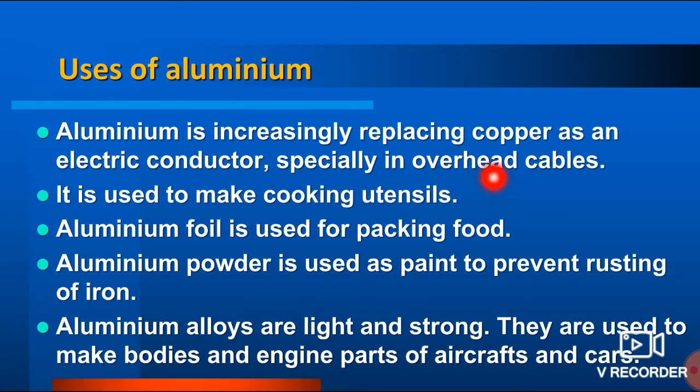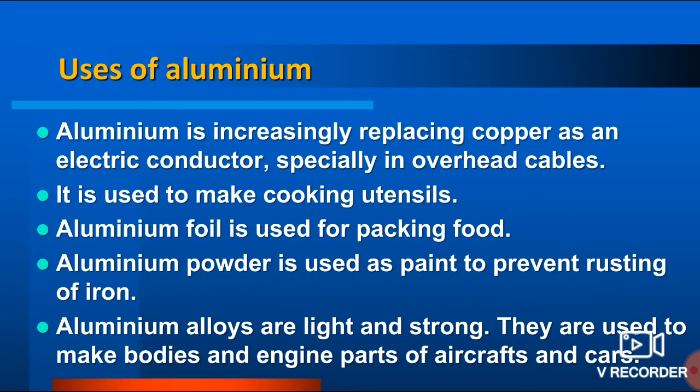It is less costly than copper, so that's why we are replacing copper things with aluminium. It is also used in making cooking utensils. Aluminium foil is used for packing of food, and aluminium powder is used as paint to prevent rusting of iron.